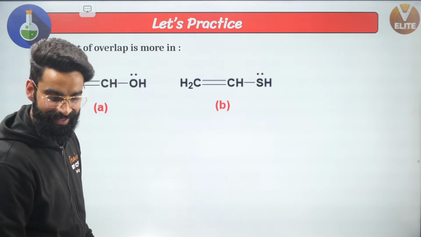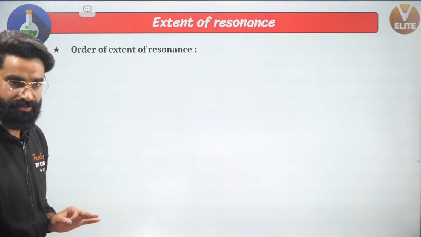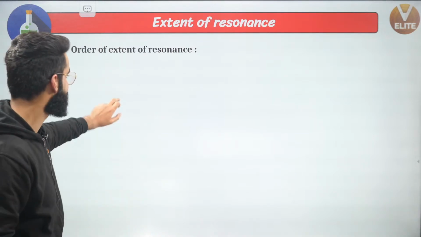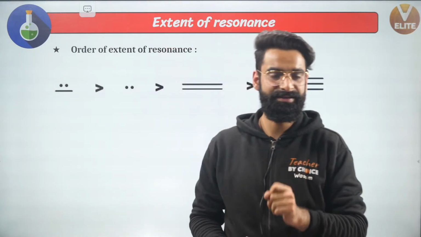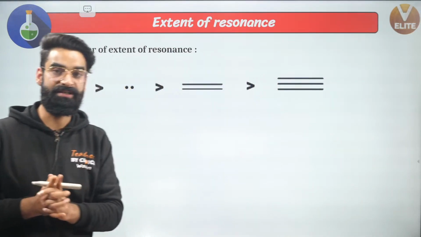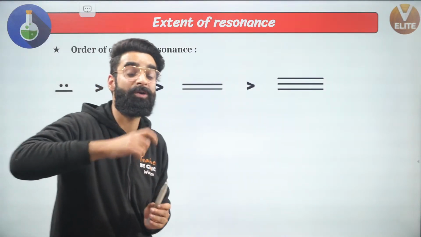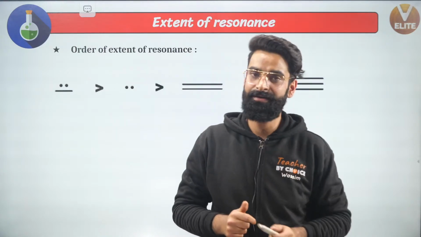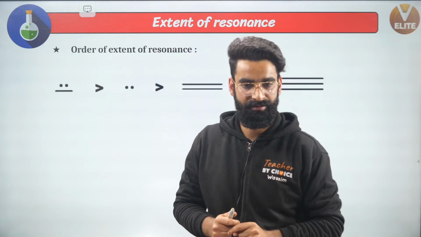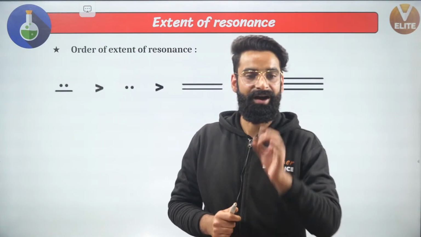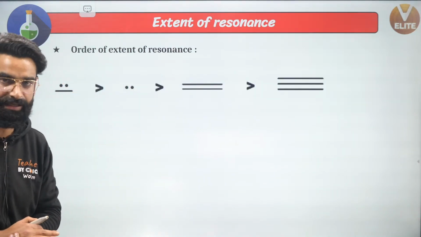Okay, now guys, have a look. Order of extent of resonance. See, this is something I showed you in the first session, if you remember. I told you in the first session itself, a high energy electron pair shows delocalization. A high energy electron pair will always show the delocalization.